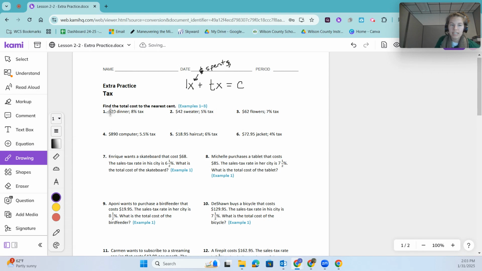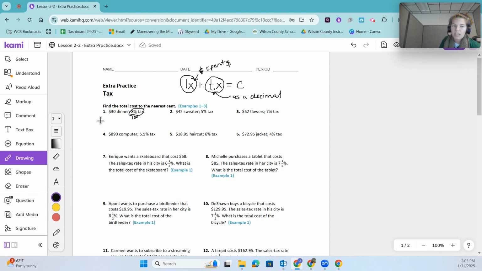So if we take a look here, find the total cost to the nearest cent. Okay, so this is dollars, so we can have two decimal places. In order to find that total cost, I have to take the original amount and add the amount of money with tax. Now, tax is going to be written as a decimal, which means when they give us 8% tax, I need to turn 8 into a decimal. In order to go from a percent to a decimal, I have to divide by 100.